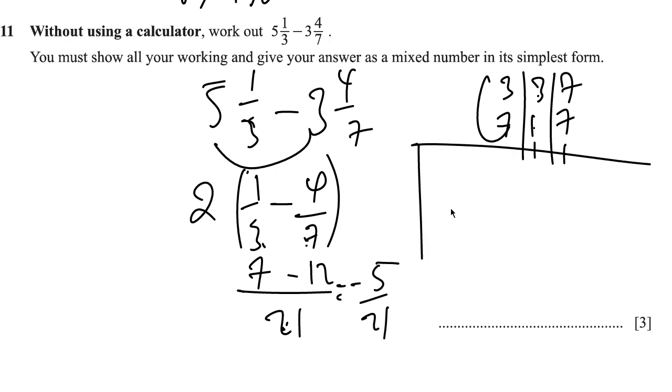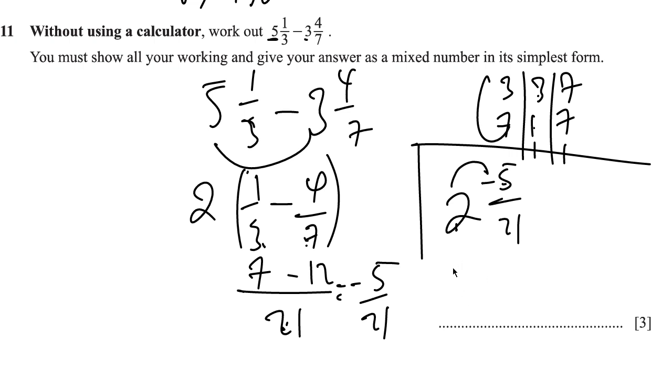And then we have 2 whole negative 5 over 21. And this is not a good answer, right? Because you can see that we're subtracting 3 wholes from 5 wholes, so we can be having a negative here, right? It's still the same thing, but it's not good to leave it in this form. So we could simply take a 1 from the 2 wholes, and bring it over to the negative part of the fraction.